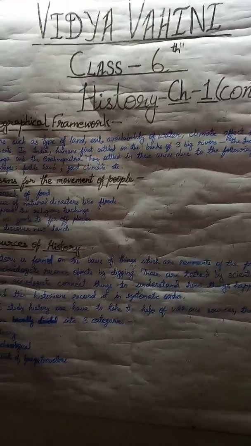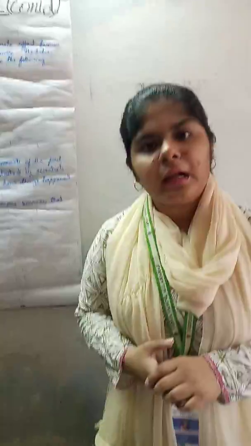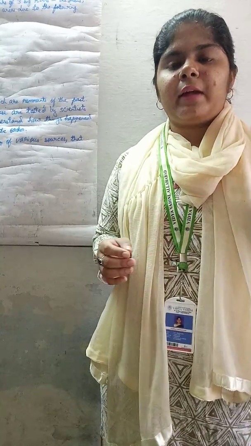Hello students, today we are going to continue the first lesson of history, when, where and how, which we were studying in the previous class. We had studied the three periods in which history is divided: ancient, medieval and modern. In that sequence, this time is divided and measured in BC and AD by the historians.